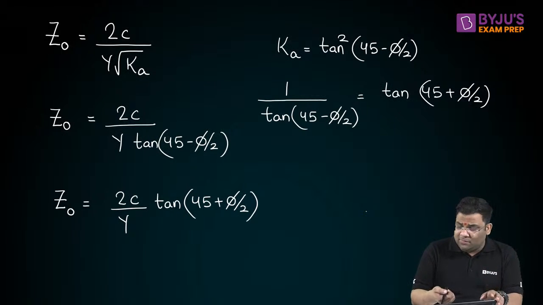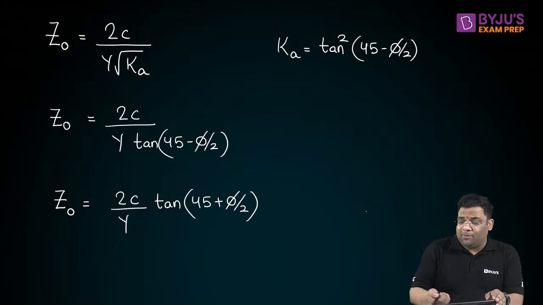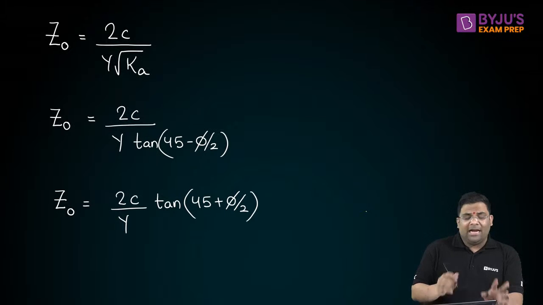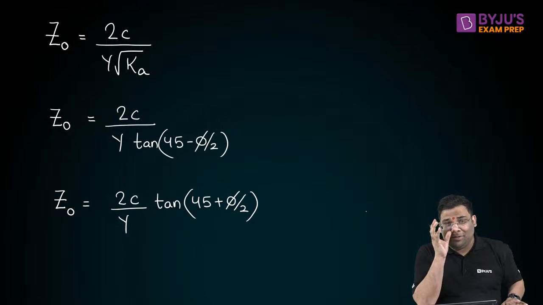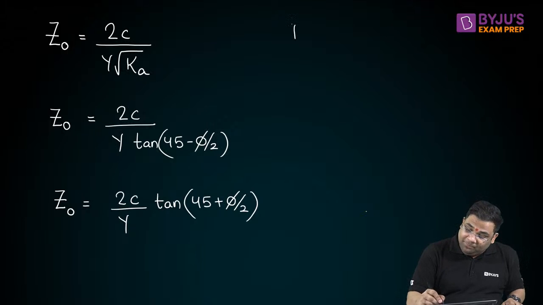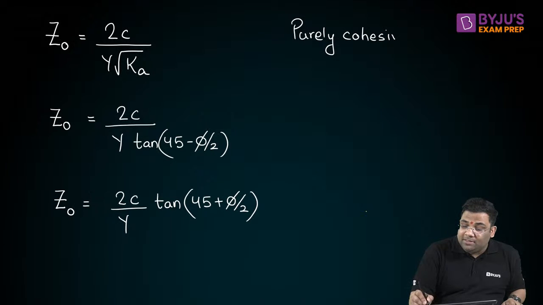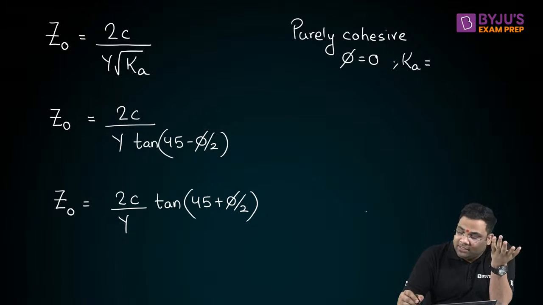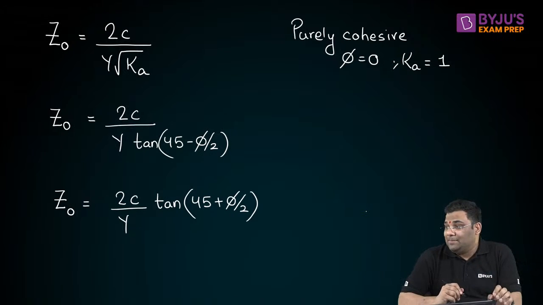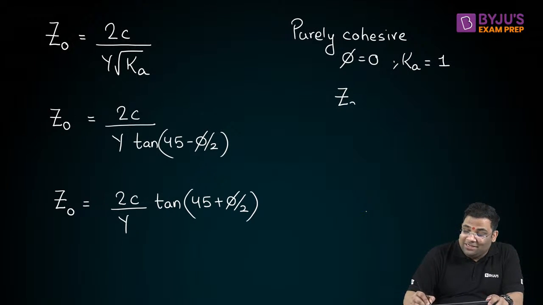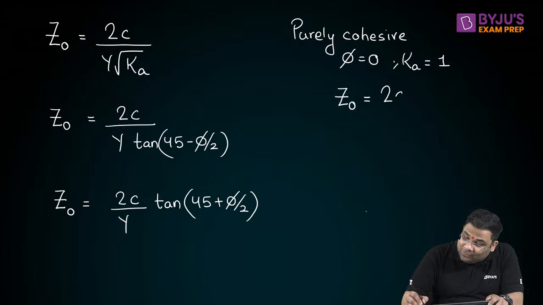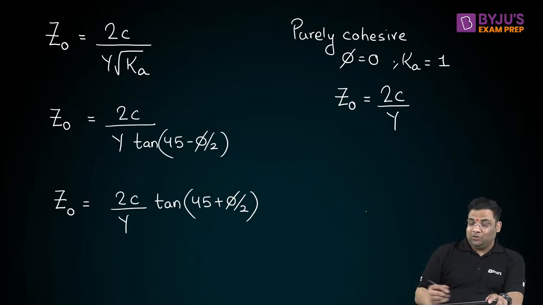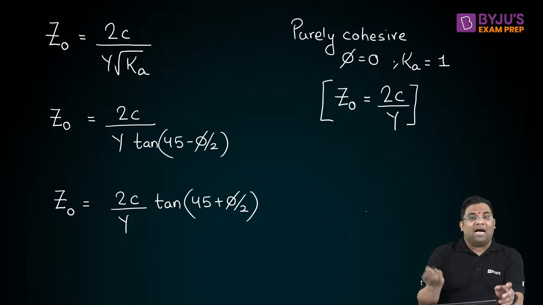They will give you 4 options. They put a lot of this type of question, and you get thoroughly confused about which one is the right answer. But now you will not. Okay. Now you see, if it is purely cohesive, what is the meaning of purely cohesive? It means your phi is 0. If your phi is 0, how much will Ka be? Ka will be 1 minus sine 0 by 1 plus sine 0, that is 1. That being the case, Z naught will simply be 2c by gamma.